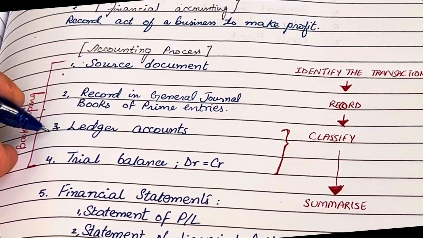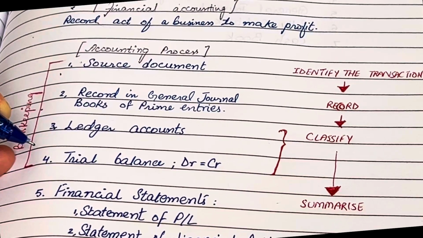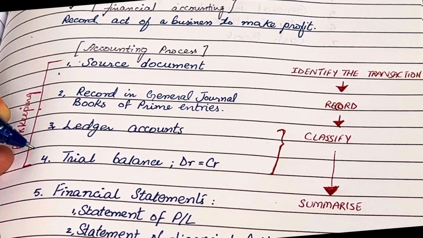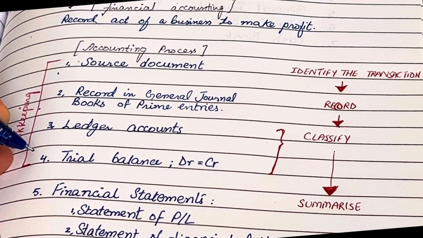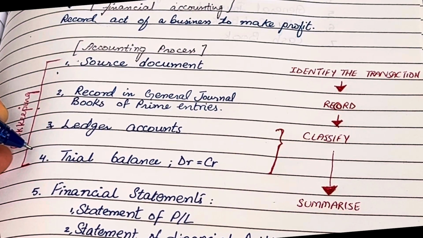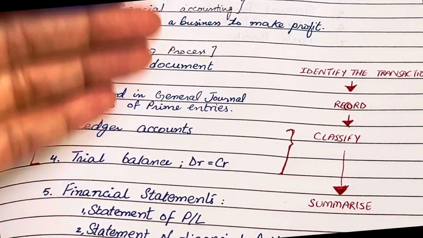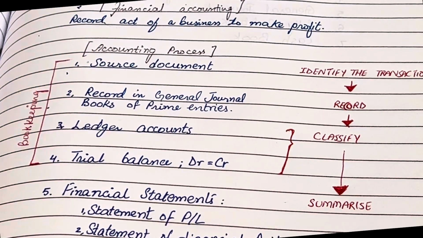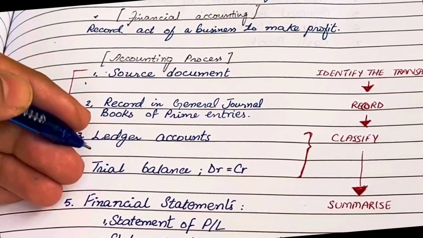After it, we have a process of preparing a trial balance. After posting, we prepare a trial balance, which is a list of all the ledger account balances. The purpose of the trial balance is to check the accuracy of the double entry bookkeeping. If total debits equal total credits, we can be reasonably confident that the entries are correct, that the postings were correct, right?